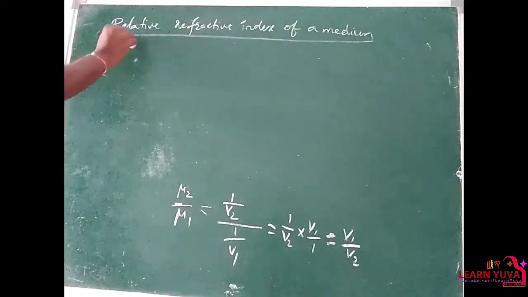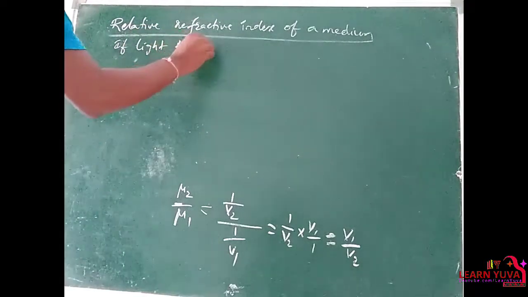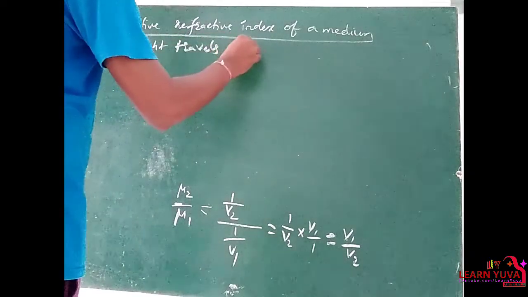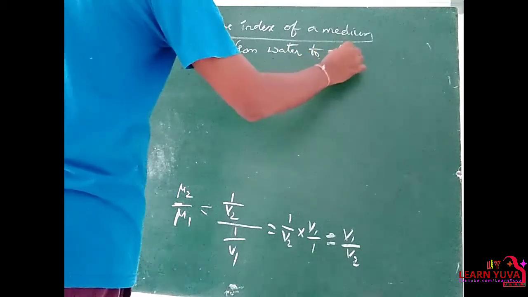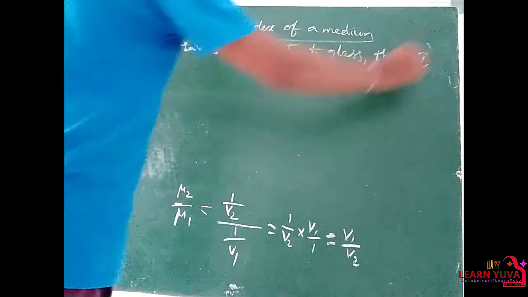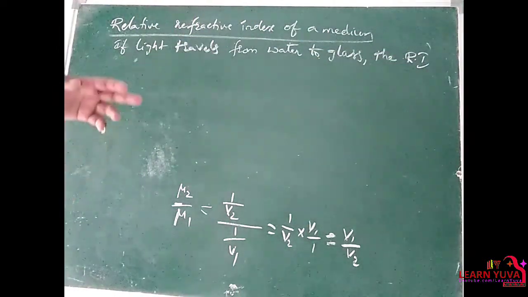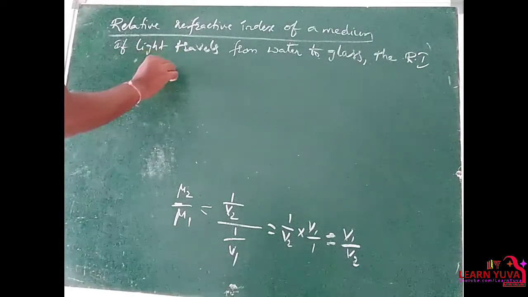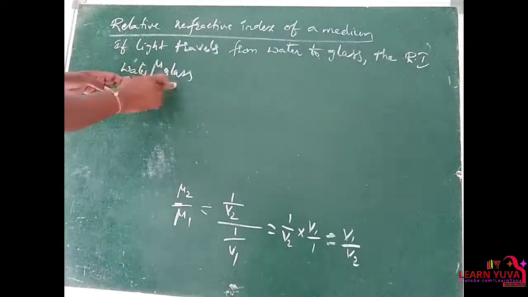Suppose light travels from water to glass, then the refractive index of the pair of medium is equal to... Here the light travels from water to glass, so mu glass from water, that means water is 1 and glass is 2.